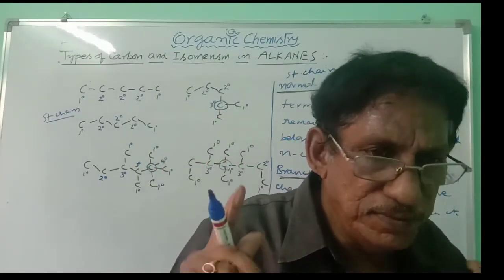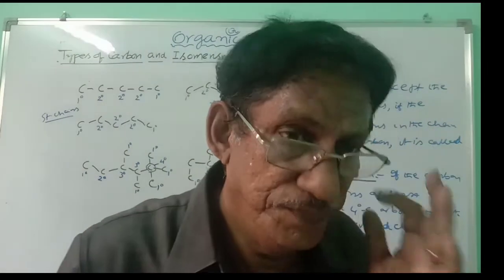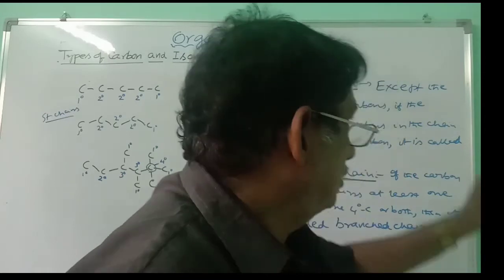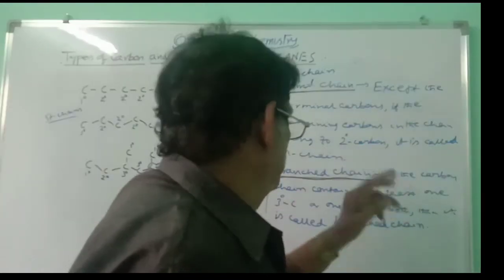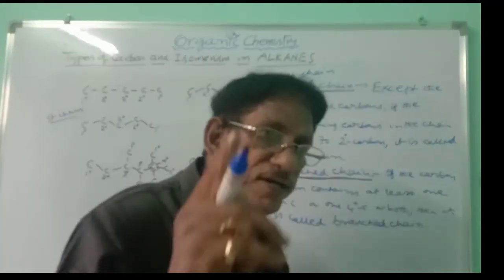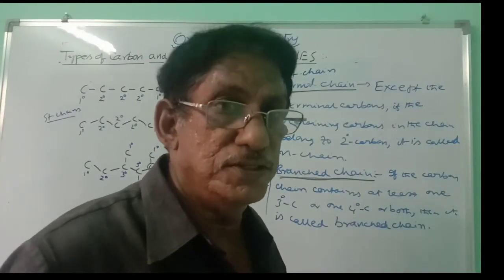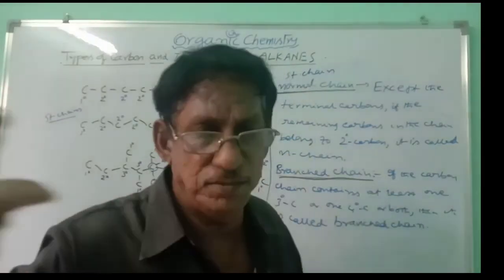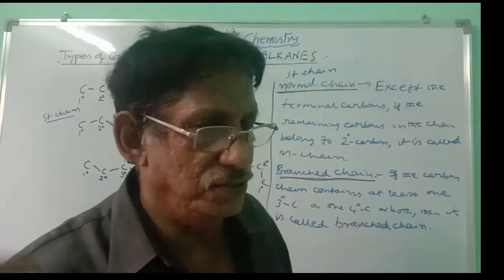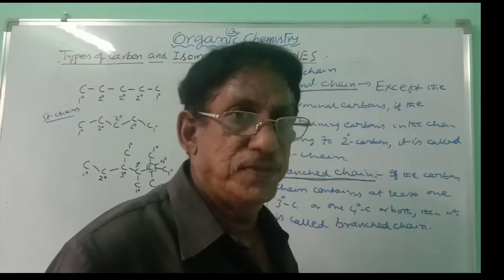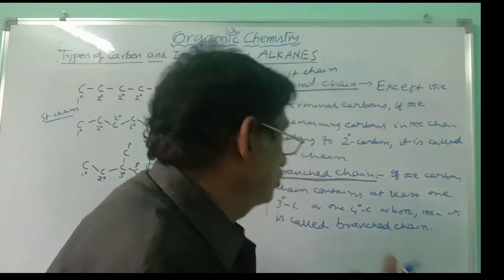If there are only 2 terminal carbons, and the remaining middle carbons are secondary, then that is called a normal chain. Normal chain is also called straight chain. You can write it in the straight chain manner, or in the zigzag manner also you can write. It is a normal chain or straight chain. Similarly, you can take the branched chain.